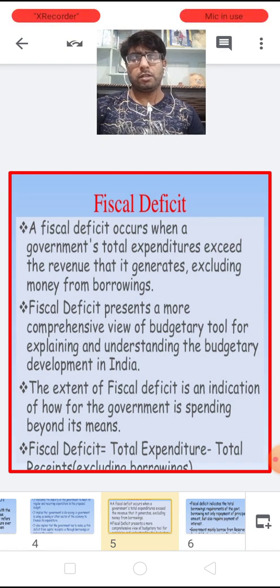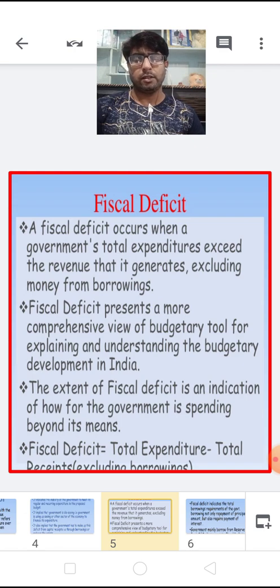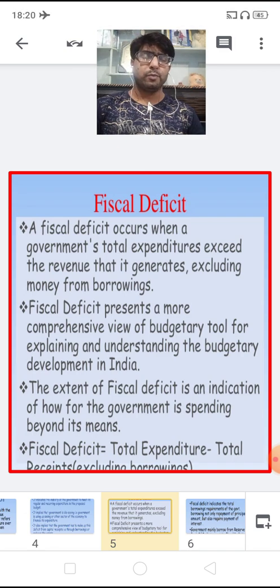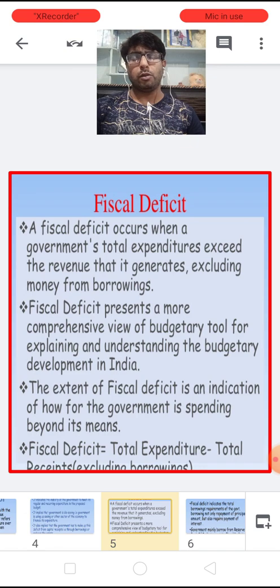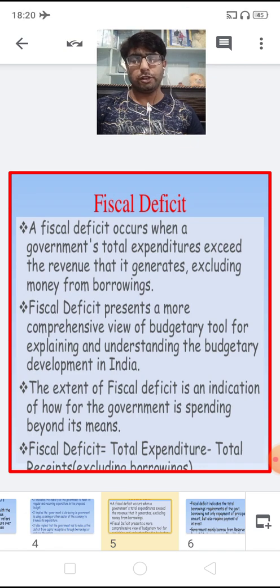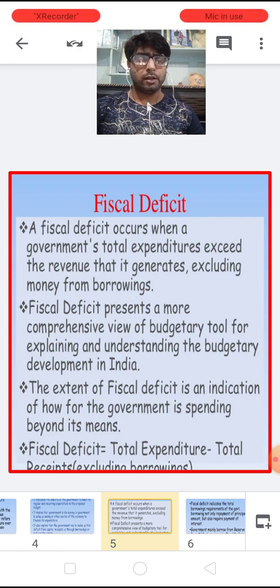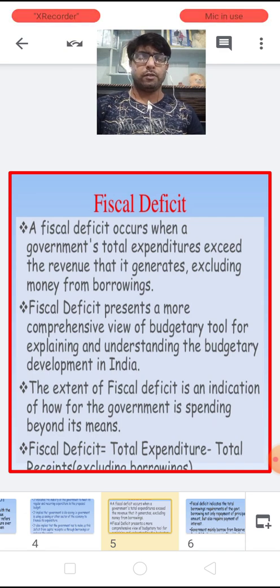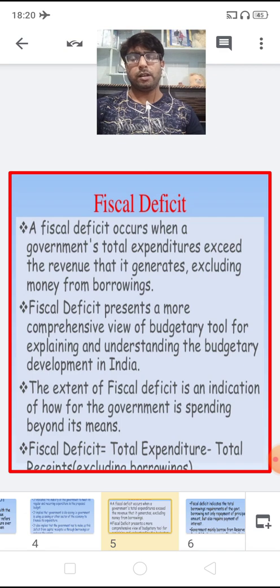So a deficit occurs when a government's total expenditure exceeds the revenues that it generates, excluding the money from borrowings. So, fiscal deficit presents a more comprehensive view of the budgetary position for understanding budgetary developments in India, and the fiscal deficit is an indication of how far the government is spending beyond its means.